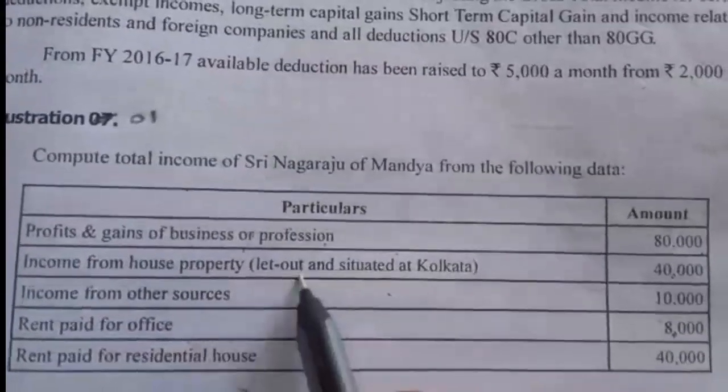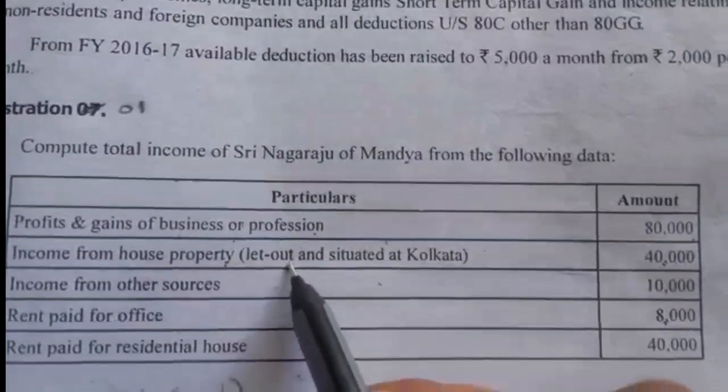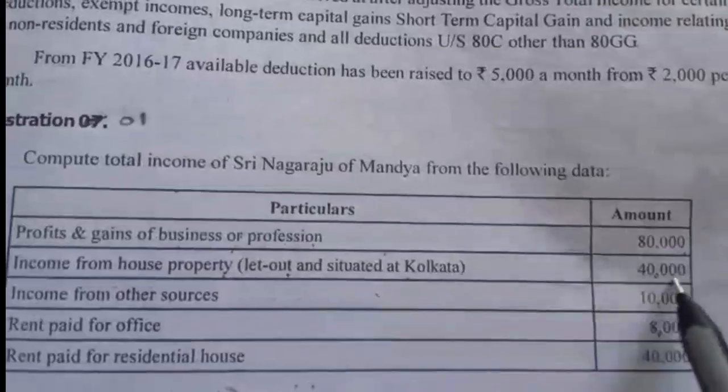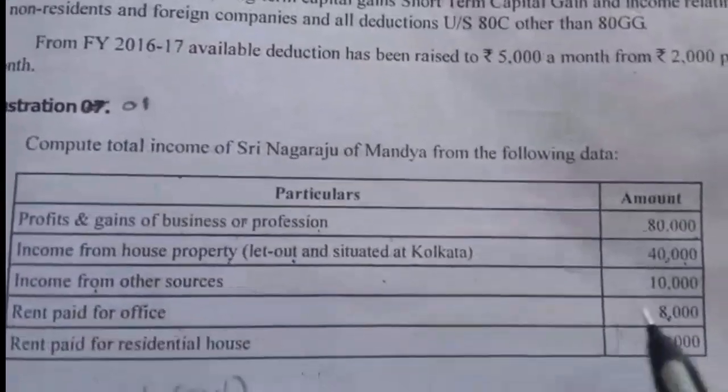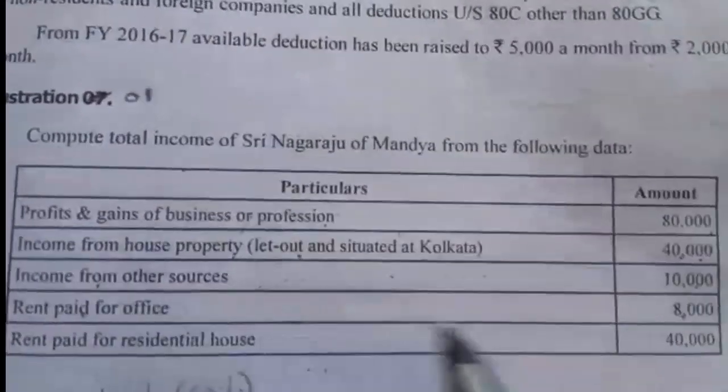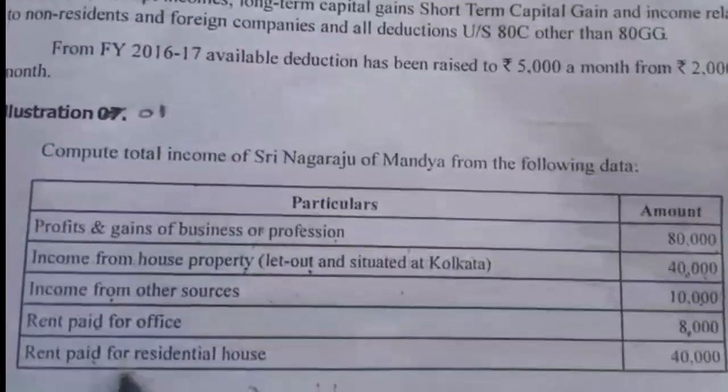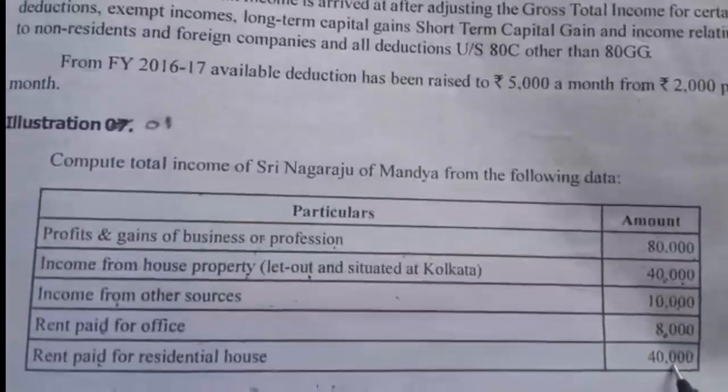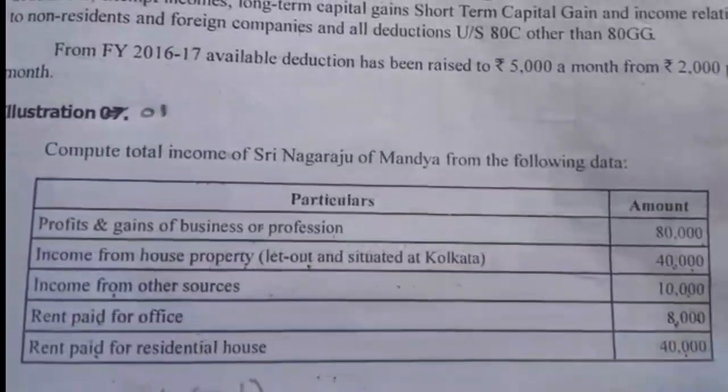Income from house property: the house property is given for let out and it is situated at Kolkata, rupees 40,000. Income from other sources 10,000. Rent paid for office 8,000. Rent paid for residential house 40,000. So here he can claim a deduction.